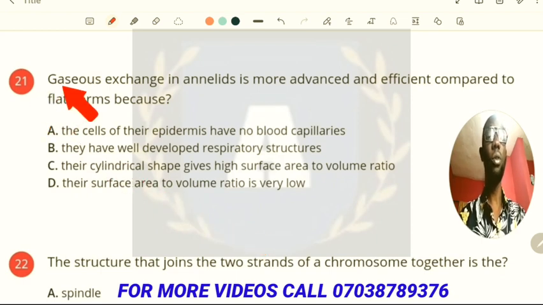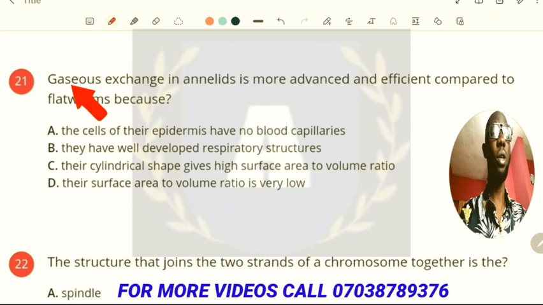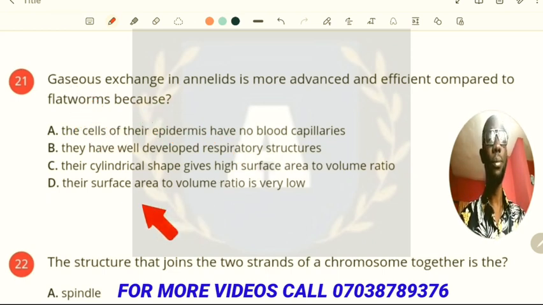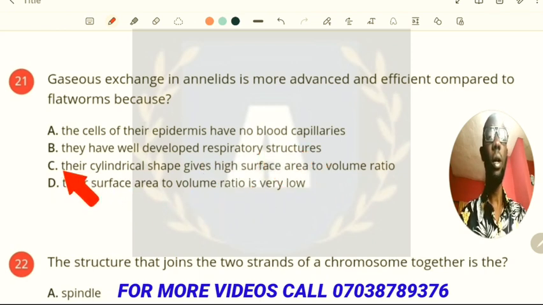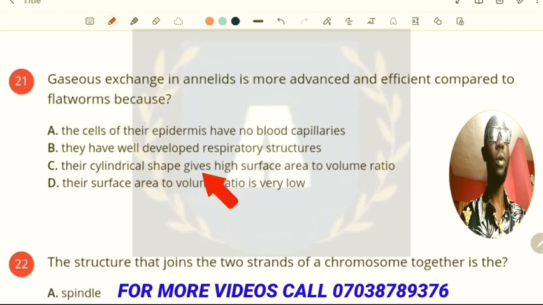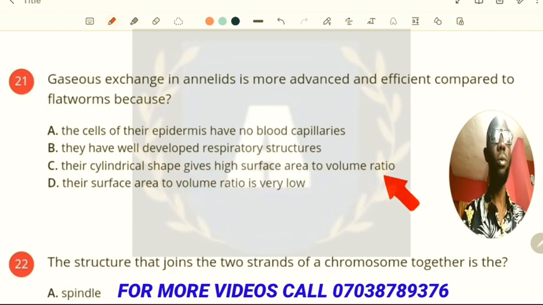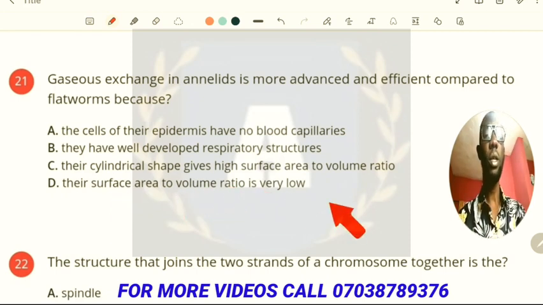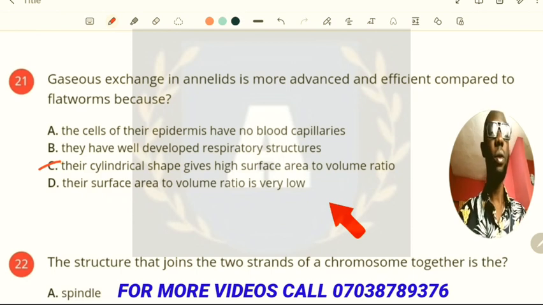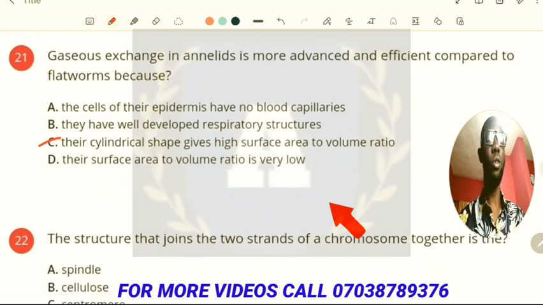Now, in this question, we have gaseous exchange in annelids is more advanced and efficient compared to flatworms because we have the first option: the cells of their epidermis have no blood capillaries. B: they have cell wall developed respiratory structure. C: their cylindrical shape gives high surface area to volume ratio. Their surface area to volume ratio is low, so their cylindrical surface gives high surface area to volume ratio because they are cylindrical.